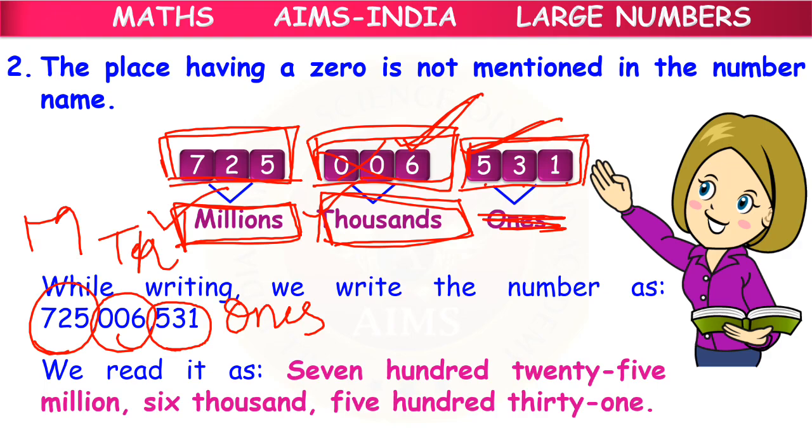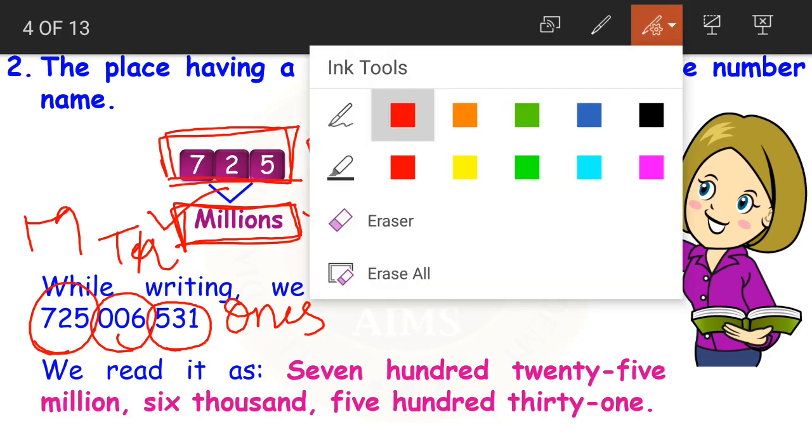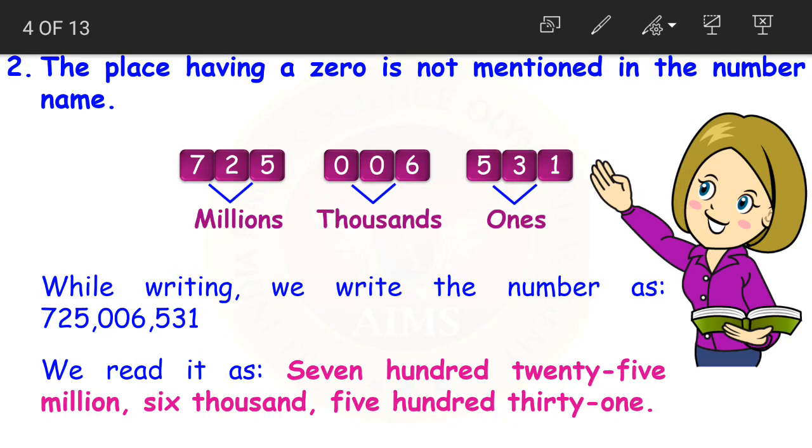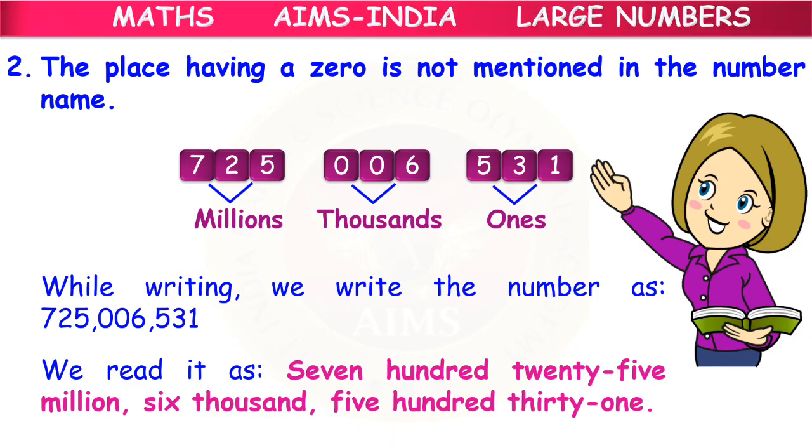I hope this is clear. It is the same. The rules are same for both Indian and international system. The only difference is that the periods and place values of both systems differ. But the rules we apply for both the systems of numeration are the same.